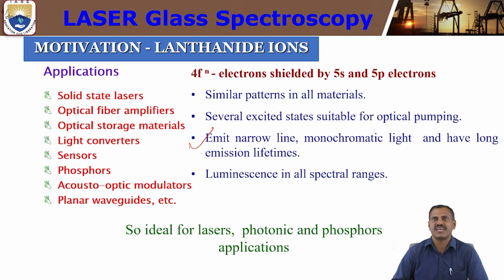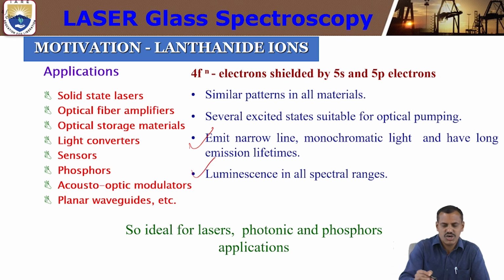And they have long emission lifetimes. Each and every rare earth ion doped in a solid material has different lifetimes, that is, decay times or emission times. Whenever we pump with different energies, we can get different emission lifetimes. Each lanthanide-doped ion has different lifetimes, and they also have longer lifetimes. The order of the lifetime will be milliseconds, microseconds or nanoseconds. Most lanthanide ions have emission lifetimes in the millisecond range.